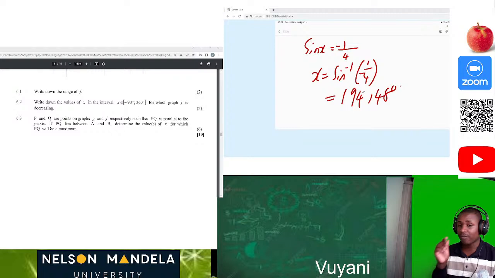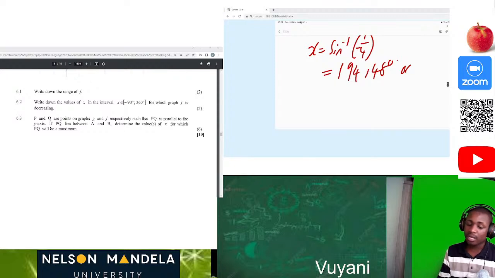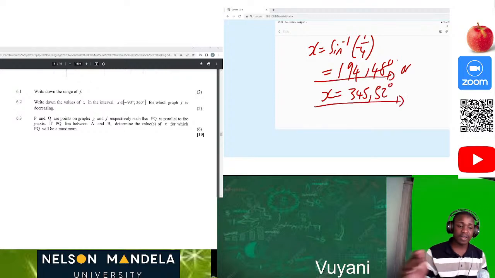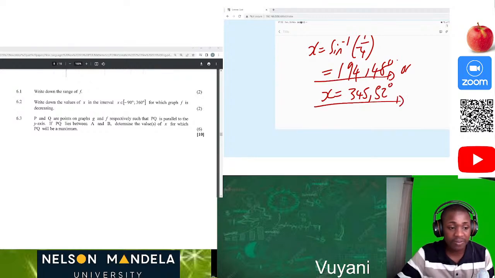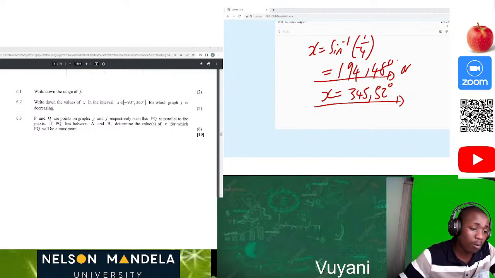Sorry, 194,48, or we can say 360 degrees minus that angle which we found there, which was negative. Then our x will be equal to 345,52 degrees. Okay, so that you can have positive angles. So these are the 2 points of x which we were looking for in this problem.